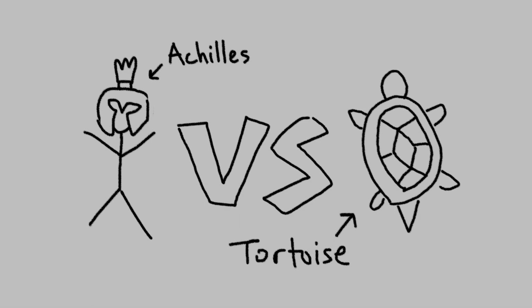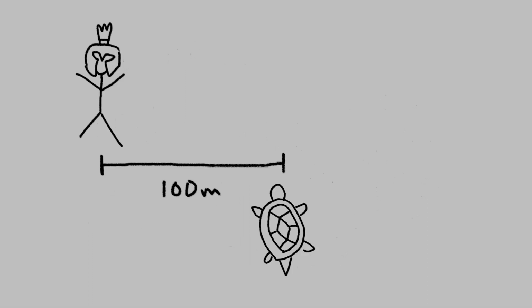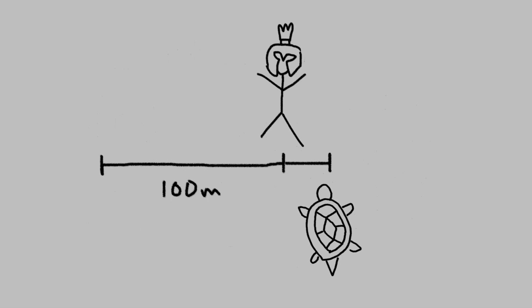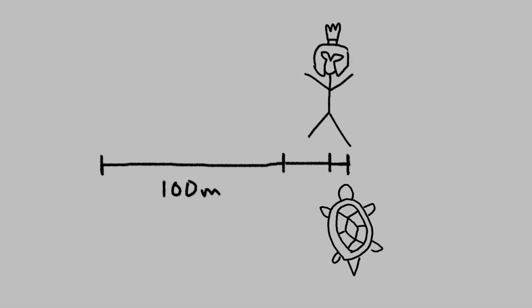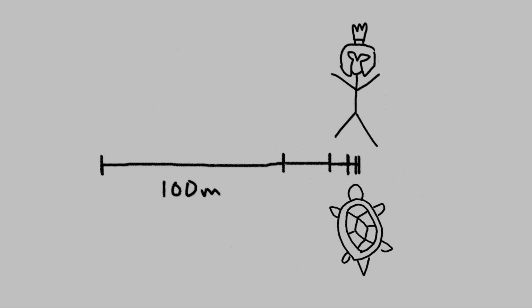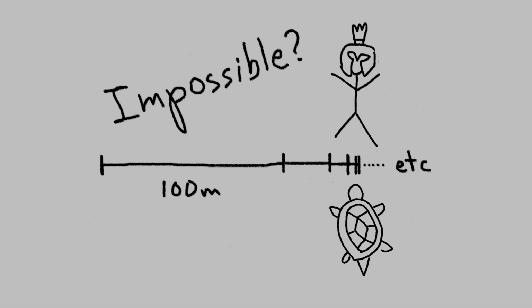2. The Achilles paradox. Imagine the ancient Greek hero Achilles racing a tortoise. Since Achilles is much faster, the tortoise is given a head start of 100 meters. But once Achilles travels that 100 meters and arrives at the tortoise's original position, the tortoise will have already traveled a little farther ahead. Then, once Achilles has reached this new position, the tortoise will yet again have advanced slightly, and so on and so forth. According to Zeno, since Achilles is always chasing the tortoise's previous location, he will never truly catch up.